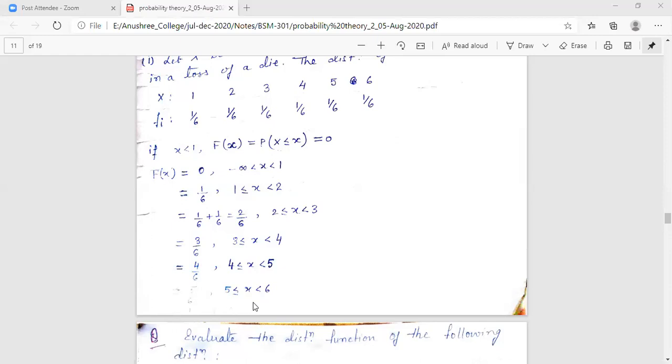So at the last interval, where we are going up to infinity, that value of capital Fx will be equal to 1. So in this way, in this process, we go on whenever a discrete probability distribution is given to you for finding out the values of the distribution function capital Fx. Is this clear to all? We have discussed this particular problem in the previous class, but still I recapitulate so that we can do the further problems. Is this clear to all?